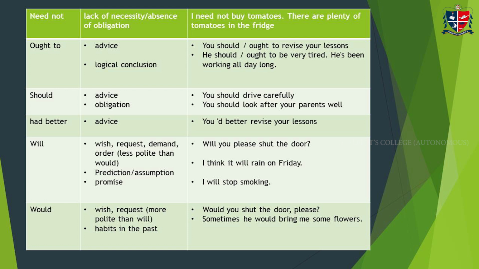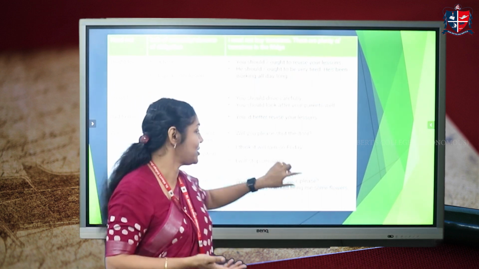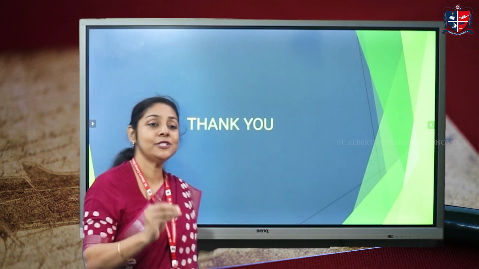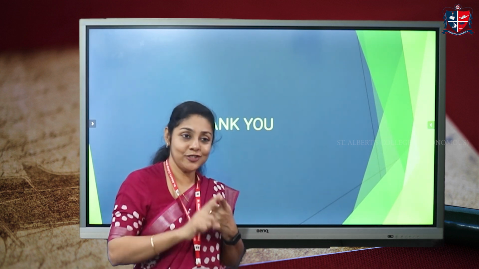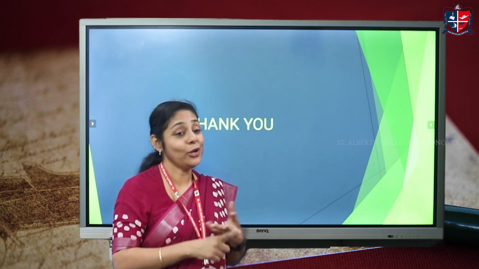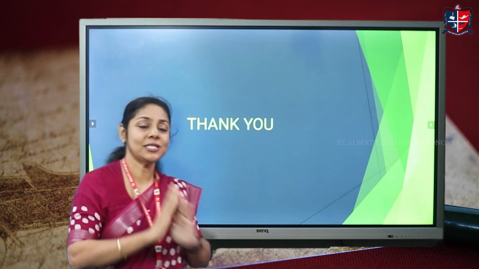It's a past habit. So here we see how modals and main verbs are used in English, right? Main verbs are those verbs which are used to denote a state of being, a state of action, or sometimes they're used as helping verbs. Whereas modals are just helping verbs.